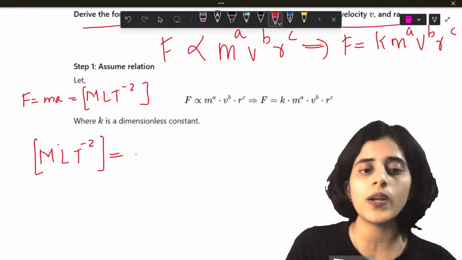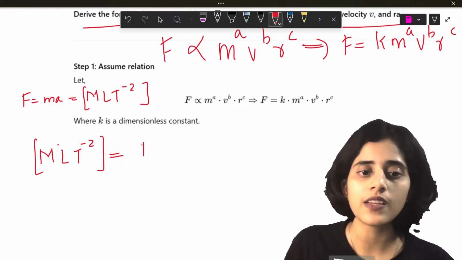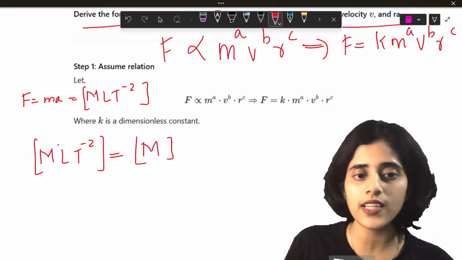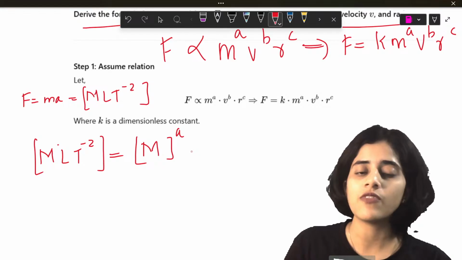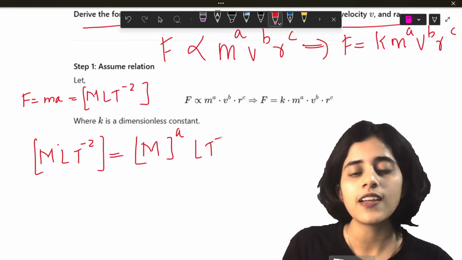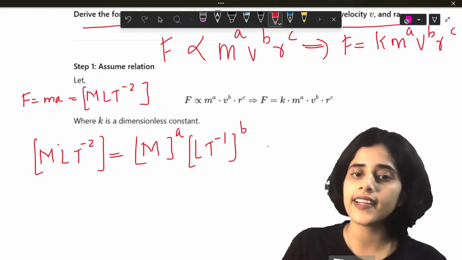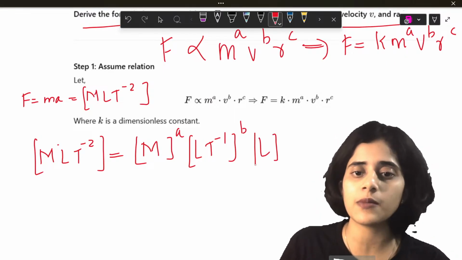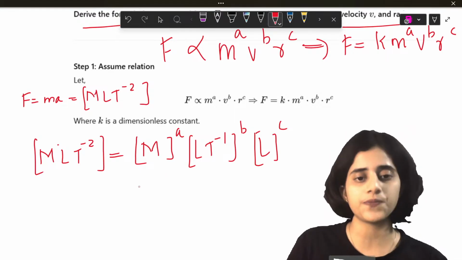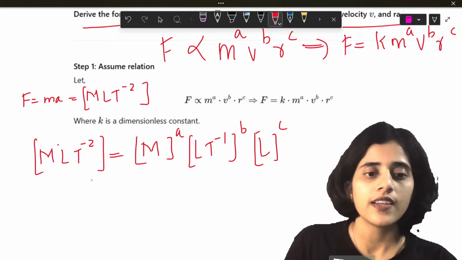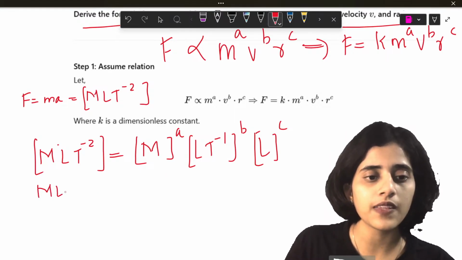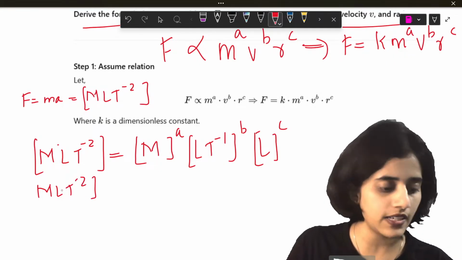Force is equal to, K I will ignore, mass has dimension M only, so M raised to a. Velocity has dimension L T raised to minus 1, the whole raised to b. Radius is length, so it has the dimension L raised to c. Okay. Now M L T raised to minus 2.